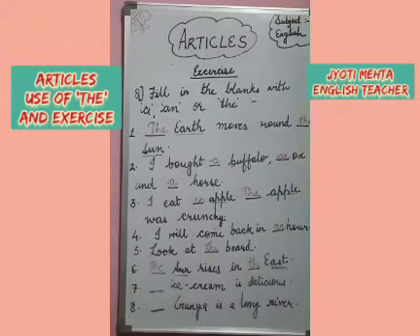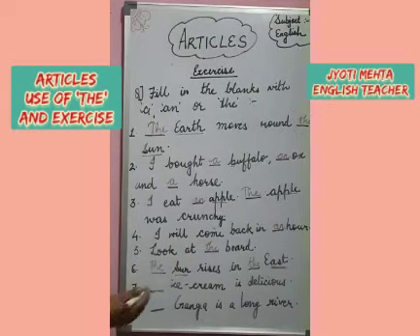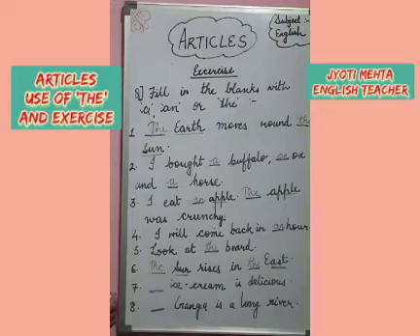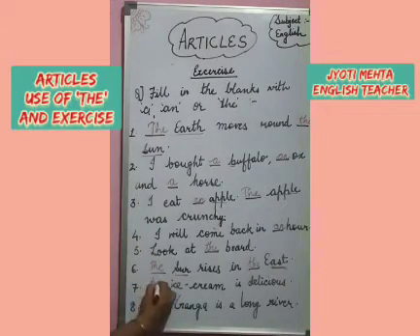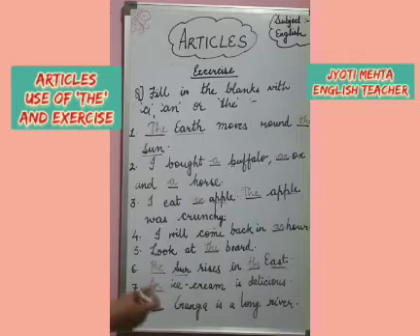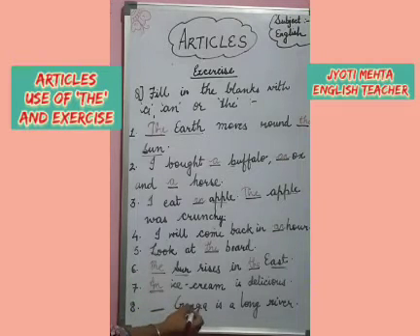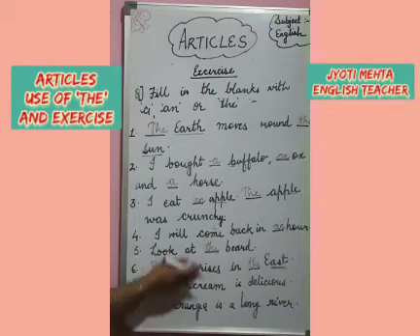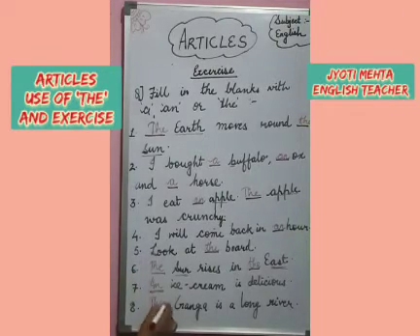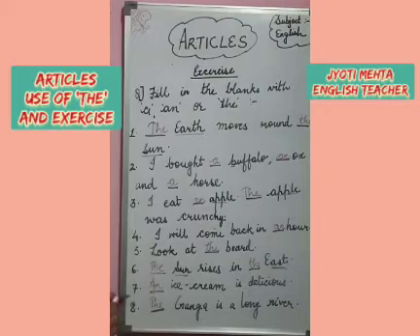It is an indefinite thing. We don't know which ice cream, so again we will use an indefinite article. First we will see the sound. Ice cream: i is a vowel sound, so we will use an before it. Next is dash Ganga is a long river. What I have told you, remember, with the name of a river we always use a definite article. So we use the before the name of a river.